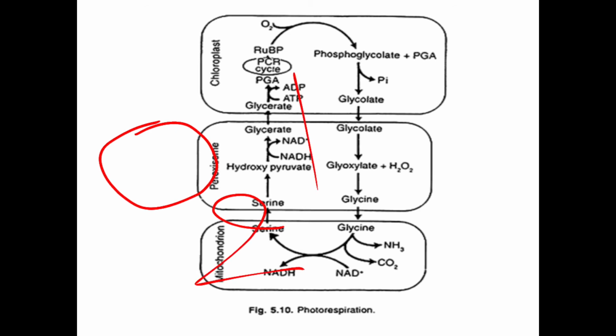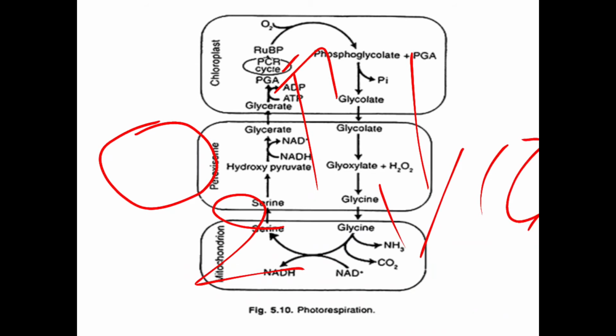Clear? So keep in mind, students, whenever in the environment of the plant the O2 concentration is higher than the CO2 concentration, carbon dioxide concentration, only at that time the RUBP substrate, the ribulose bisphosphate, will accept oxygen but not carbon dioxide. And you should know this is in the presence of the same enzyme, Rubisco enzyme. Clear?